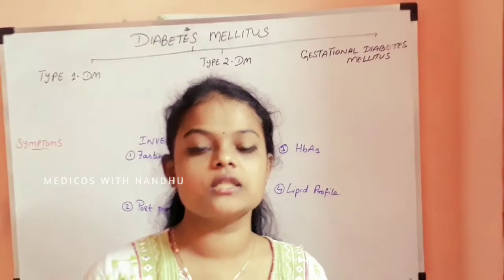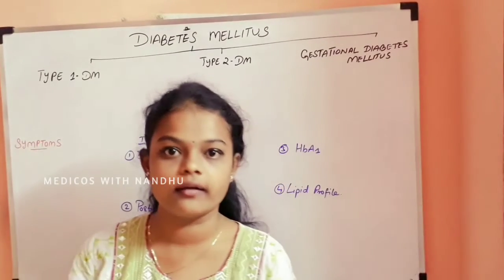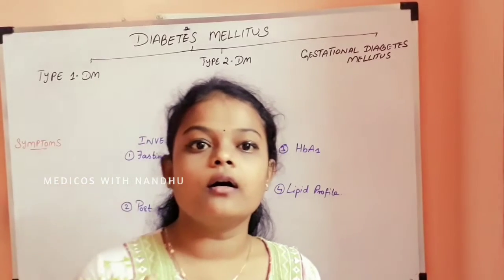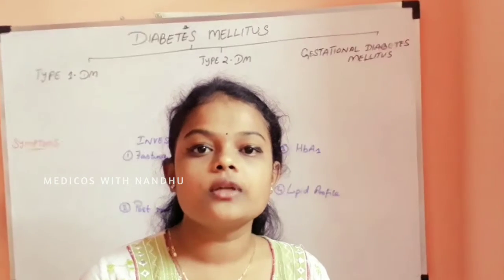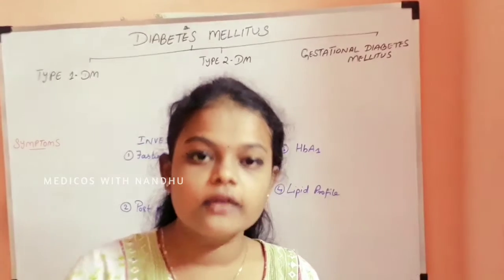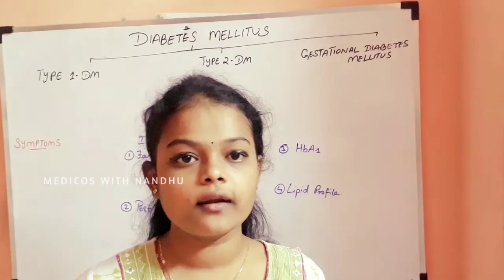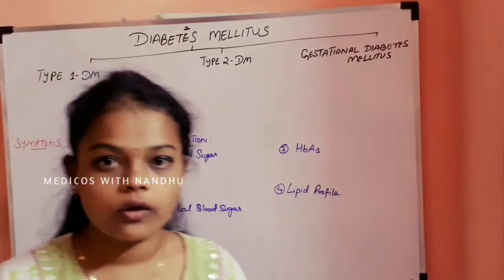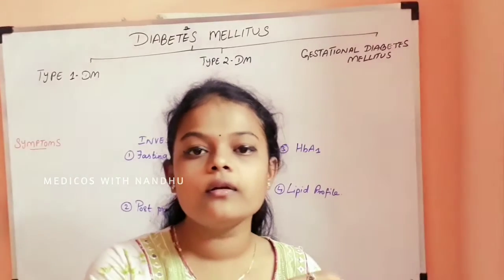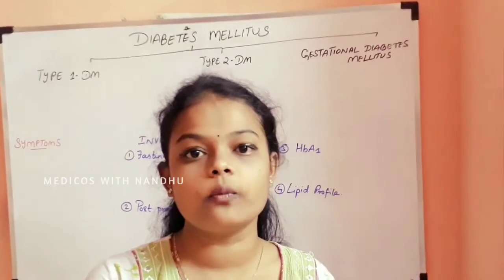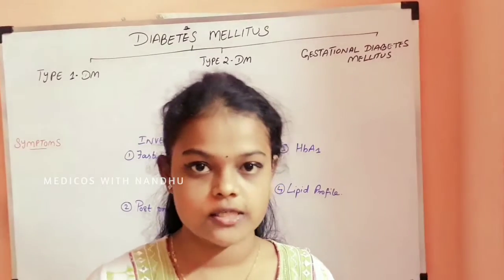If there is any defect in insulin action or insulin synthesis, diabetes mellitus will be caused. The main notable thing is that hyperglycemia is seen in diabetes mellitus.